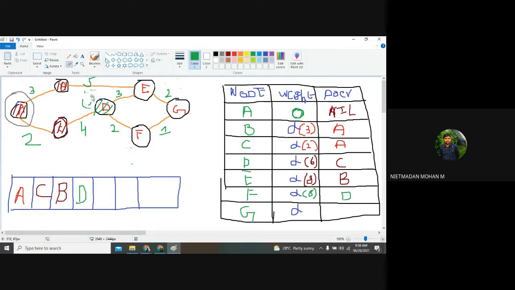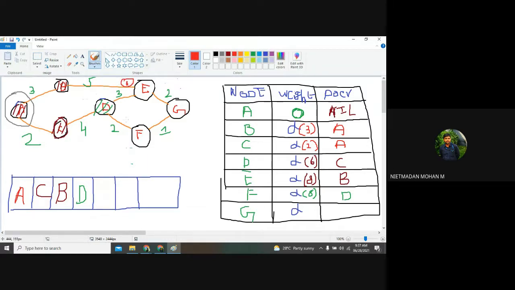Here already the shortest path is available, so it won't affect anything. You no need to consider whether the current weight is greater than the previous weight. So it won't be considered. Already E has a weightage of 8, so no need to worry about that.